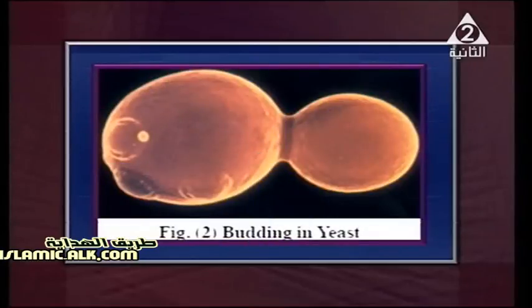This is the shape of budding in yeast fungus. The large cell is the parent cell, and the small cell is the bud, which laterally protruded from the mother cell and appears as a bulge. The nucleus divides mitotically into two nuclei. One of them remains inside the mother cell, and the other migrates to the new cell. After that, the bud has choices. It may remain attached to the mother cell, forming a colony, or it may separate absolutely from the mother cell to form a new individual, and so on.